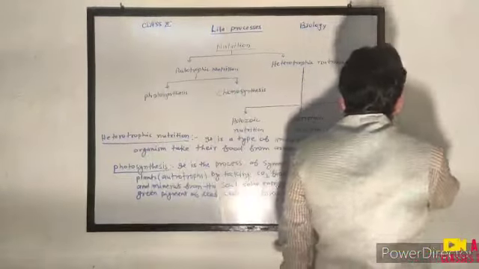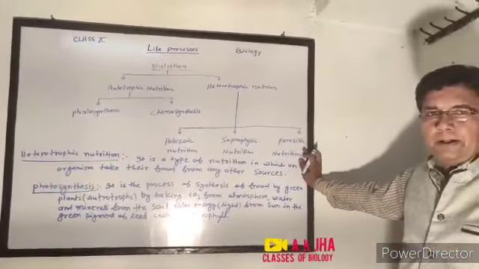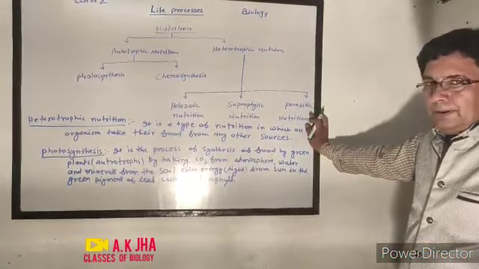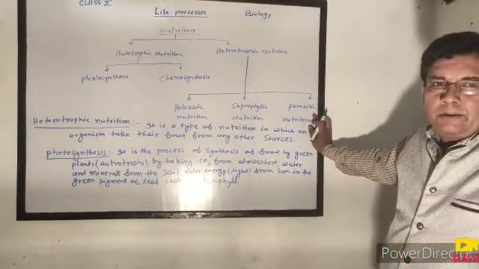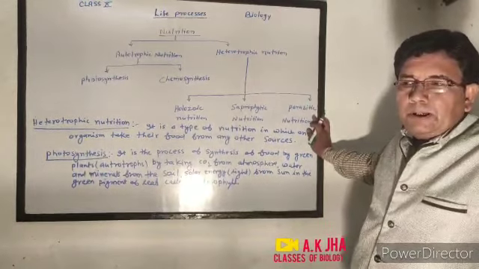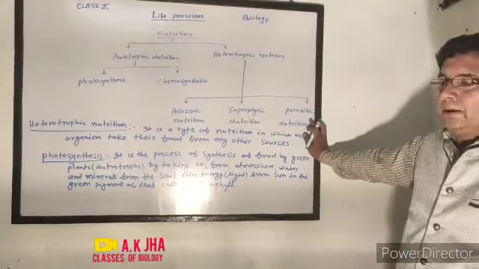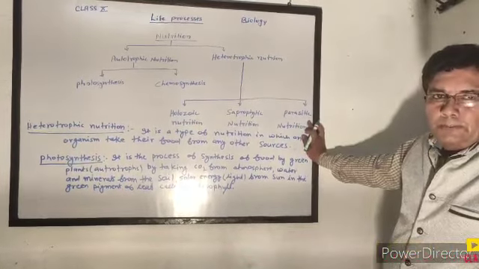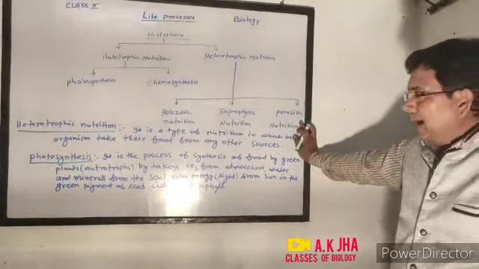And third, parasitic nutrition. It is a type of nutrition in which an organism takes their food from other organisms, living in or onto the body of other living organisms and deriving their nutrient from them. Those organisms which live inside the body of other living organisms are called endoparasites. Those which live onto the body are called exoparasites.